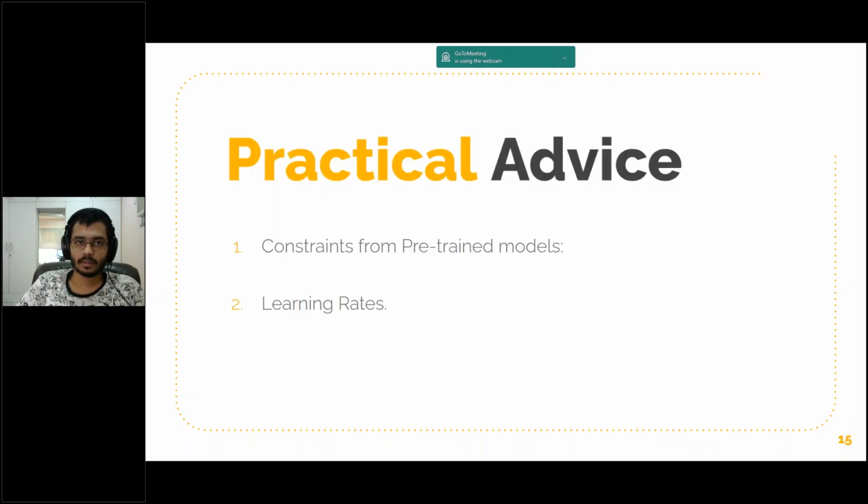Some practical advice that I have myself experienced while training many networks. One is constraints from pre-trained networks. Note that if you wish to use a pre-trained network, you might still be constrained in terms of the architecture you can use for your new dataset. For example, you cannot arbitrarily take out ConvNets from the pre-trained network. However, some changes are straightforward.